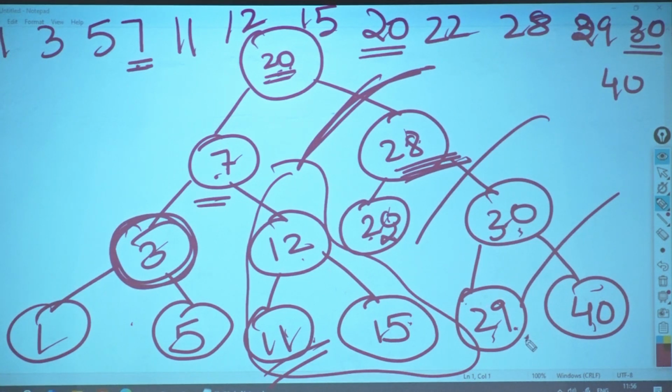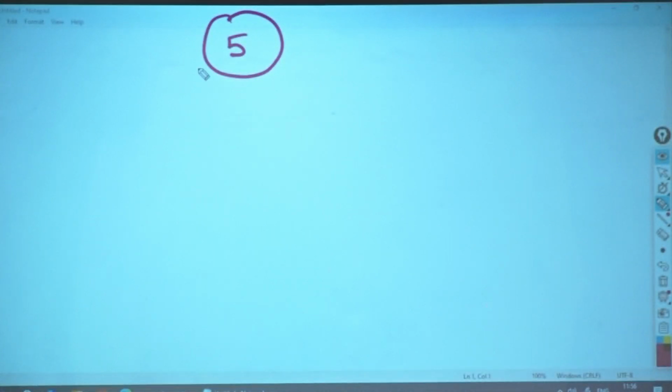So to find the in-order successor means always what? Greater than. Greater than means what? Right subtree. The smallest value in the right subtree would give me my in-order successor. Are we clear with this? Okay. Now we will go back to our original program and see how we solve this and how we tackle our corner cases.